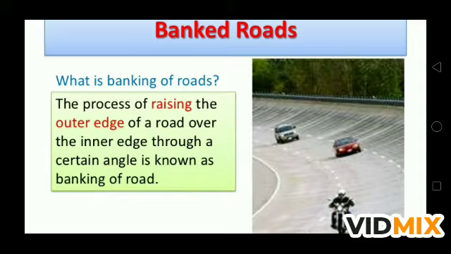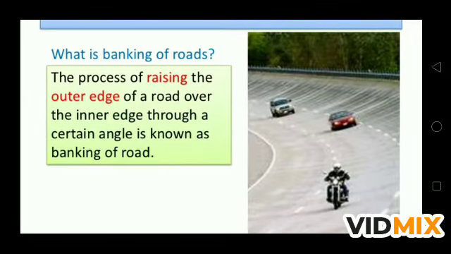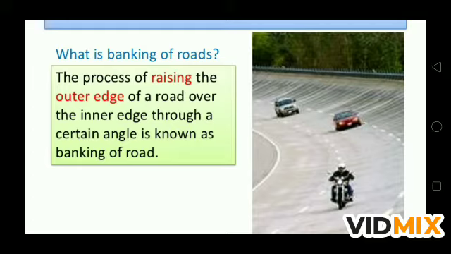The process of raising the outer edge of the road over the inner edge through a certain angle is known as banking a road. If you see this figure, the outer edge of the road is somewhat higher and the inner edge is somewhat lower, means the curve through which the car is turning, the vehicle is moving, जो उसका सेंटर है उसके बाहर वाली एज जो है वो थोड़ी उठी हुई होती है.